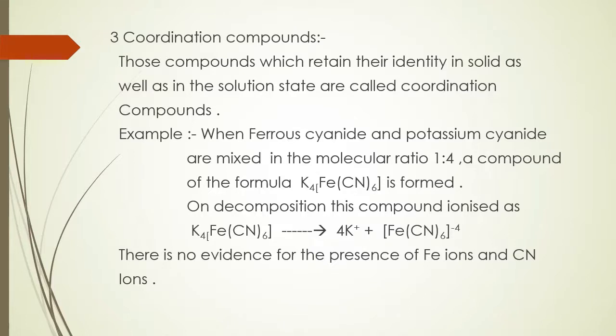Coordination compounds are those compounds which retain their identity in the solid state as well as in the solution state. For example, when ferrous cyanide and potassium cyanide are mixed, they form a compound which on decomposition gives two kinds of ions, one a complex ion and one a normal ion. But in the complex ion, there is no evidence for the presence of ferrous ion and cyanide ion, because it is a complex ion and it retains its identity in the solid state as well as in the solution state.